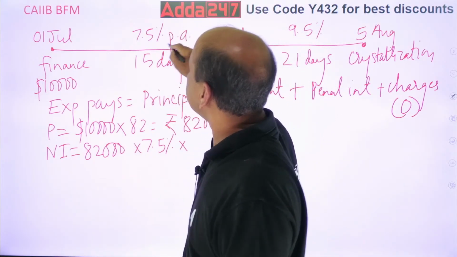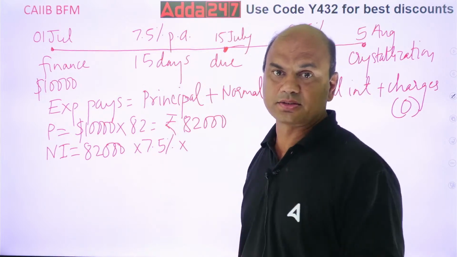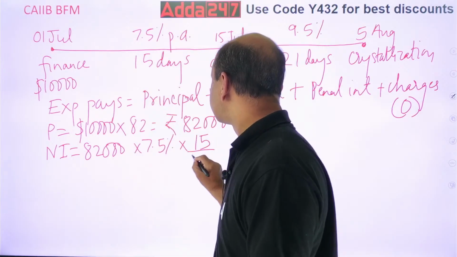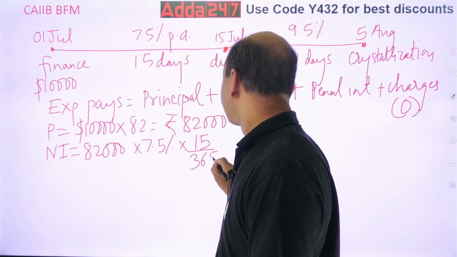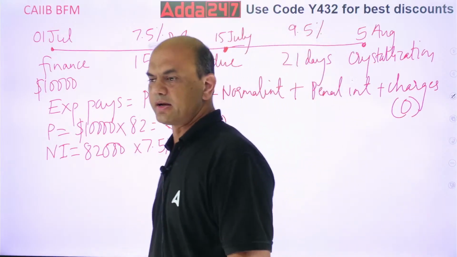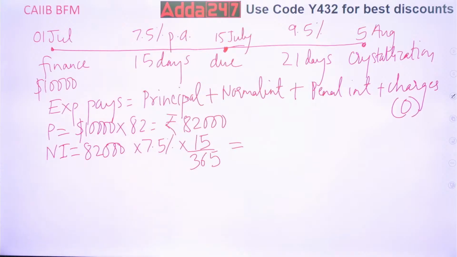But am I charging him for per annum? No, I am charging him for only 15 days. So into 15 upon 365. This is what you need to understand. Calculation of simple interest. So, what are you getting? Try it everyone on the calci. Don't try it orally. Try it on the calci.